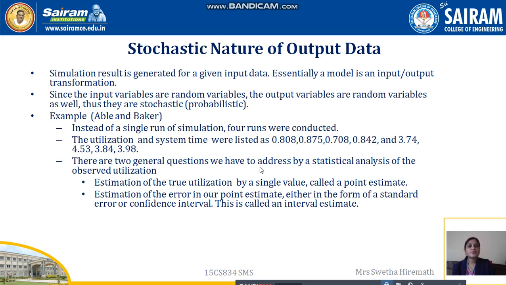There are 2 general questions we have to address by a statistical analysis of observed utilization. First, estimation of the true utilization by a single value, called a point estimate. Second, estimation of the error in our point estimate, either in the form of a standard error or a confidence interval. This is called an interval estimate. So there are 2 types of estimates we are going to check in the statistical analysis: the point estimate and the interval estimate. So what are those 2 types of estimates? Estimation of the true utilization by a single value is called a point estimate, and estimation of the error in our point estimate